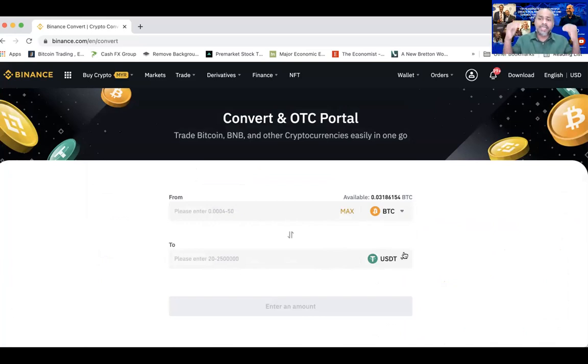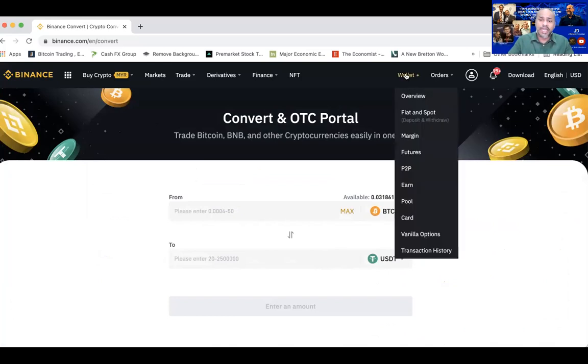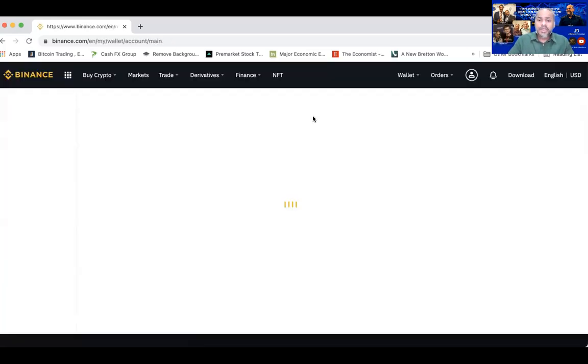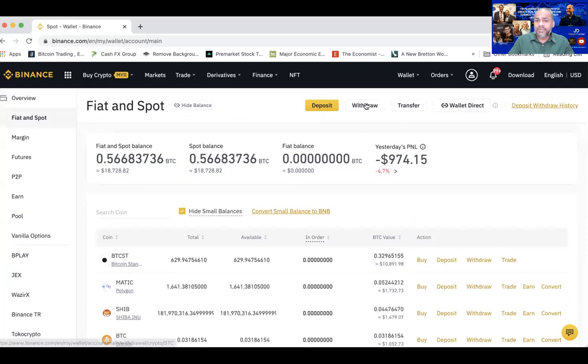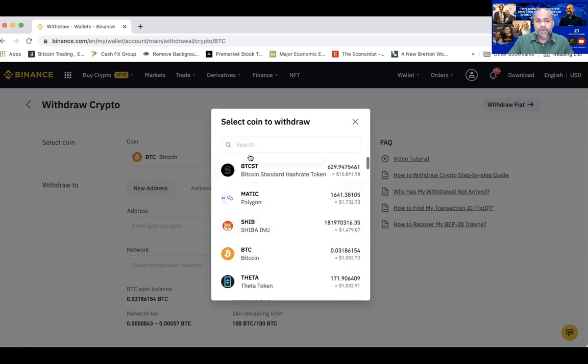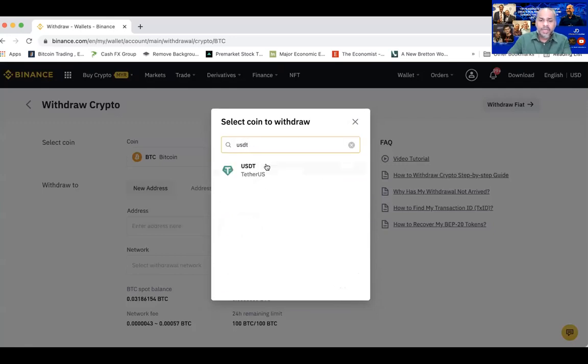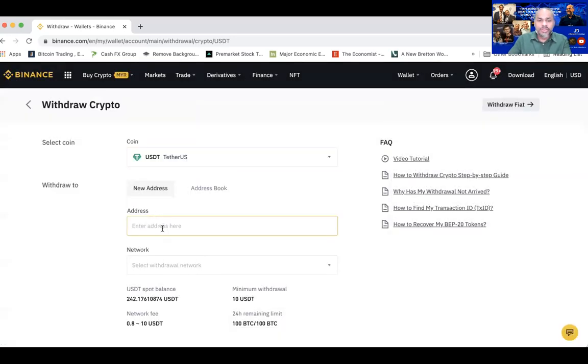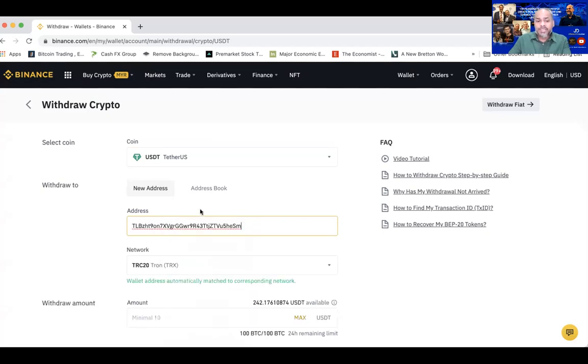All right. So now let's say you already have the USDT. So let's get back into my fiat. Once I have my USDT, I need to withdraw. Click withdraw, and then you select USDT. Go and look for USDT. And thereafter, you're going to put in the address. So this is the address I've copied from my Tron. Can you see that? So this is the Royal Q address. Once you put the address, Binance will automatically detect it is a TRC20 protocol. And then you just put in the amount, 120.